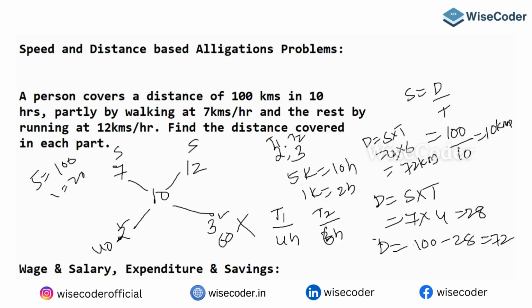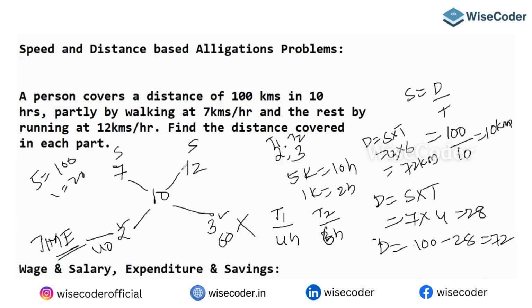The resultant one will be the time ratio. Please mind it. This is not your distance ratio. The result will be time. Always, when you are doing it this way, the resultant would be the inverse of that. You are going to get the inverse of that. That's how you can end your answer.